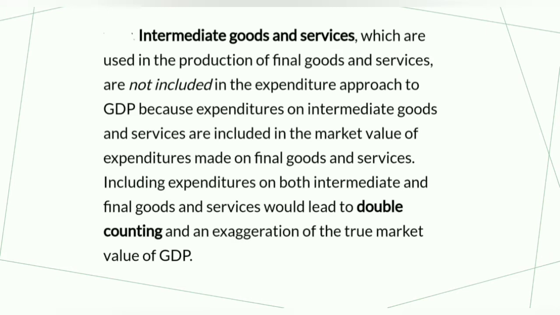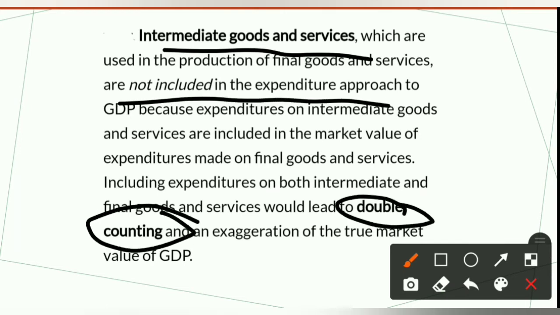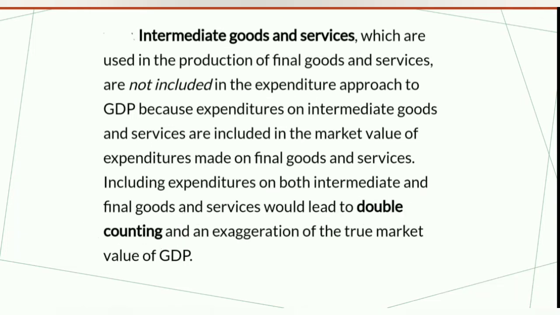Now see here, what are intermediate goods and services? You can pause the video and read these lines one by one. Also you will come to know about double counting and what are its effects if double counting is done while calculating GDP. So pause the video, read these lines and then resume it.